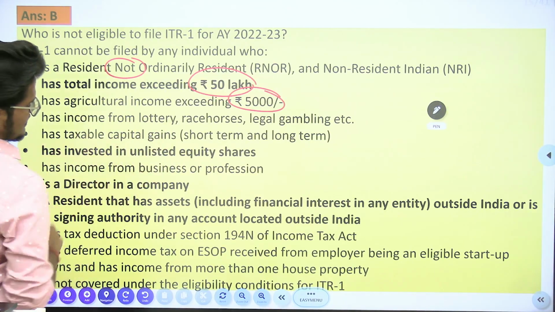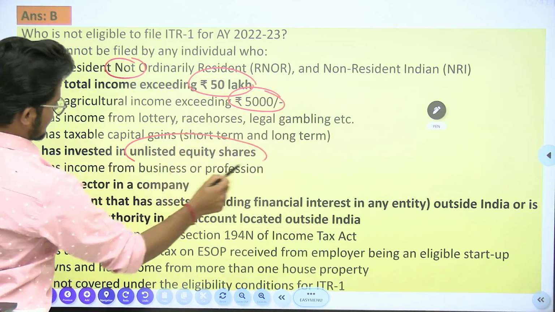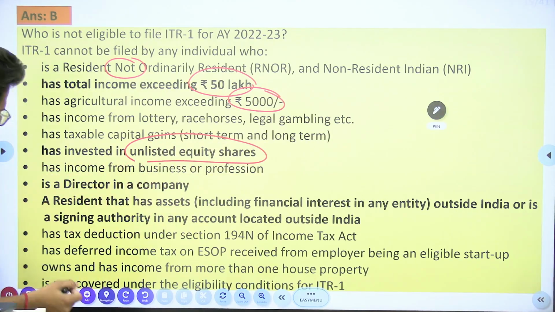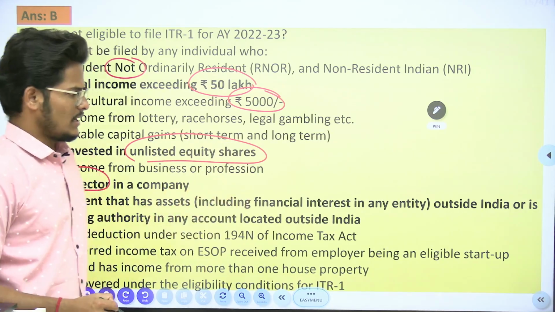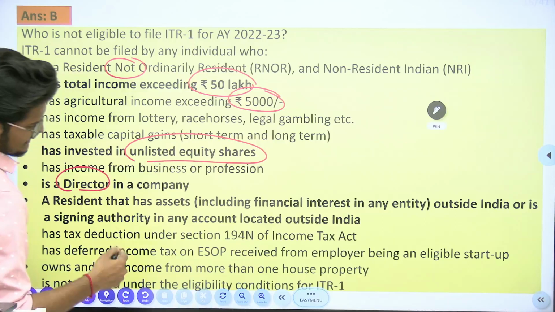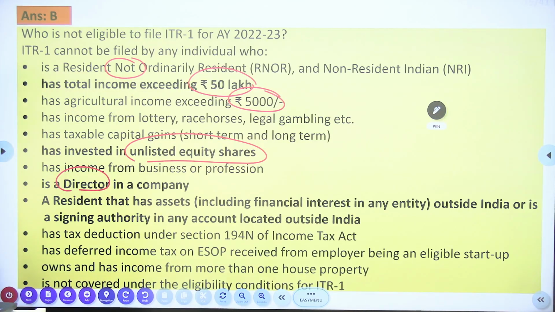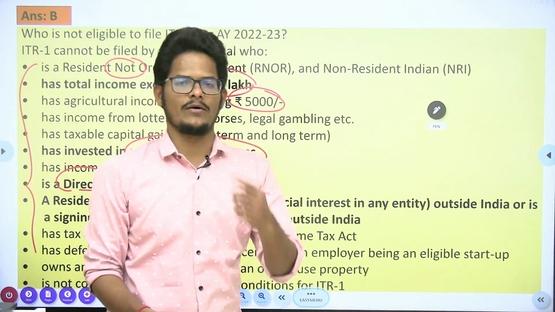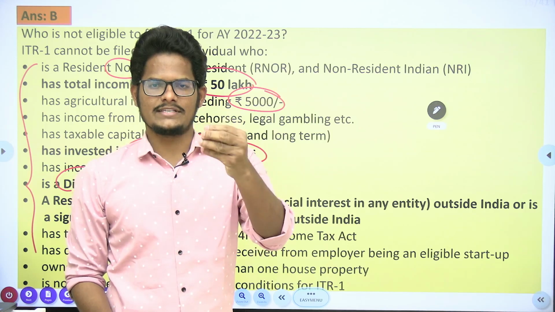Whose taxable capital gain, short term or long term, is invested in unlisted shares, and income from the business or profession. If he is a director, he cannot file. And a resident who has an asset outside India, or a signing authority on an account located outside India, and has tax deducted under section 194N, and has deferred income tax, that is ESOP, employee stock option plan, received from the employer, which is an eligible startup, and is not covered under any of the eligibility. So all these members are not eligible to file income tax return form number 1, that is ITR 1, which is technically called Sahaj.